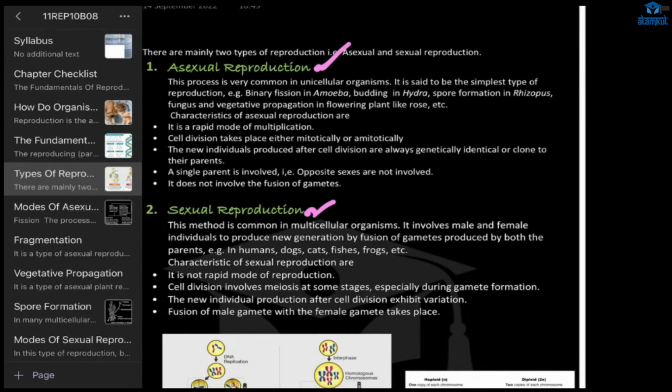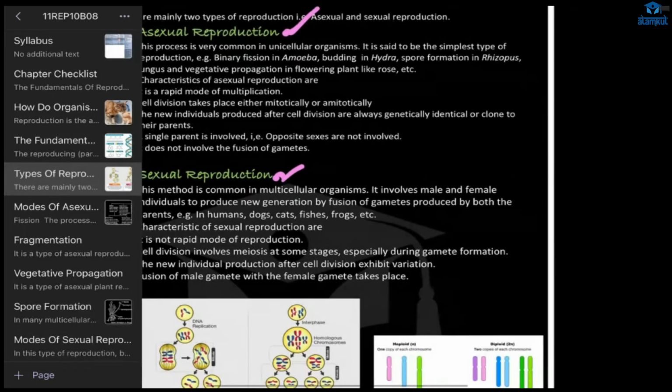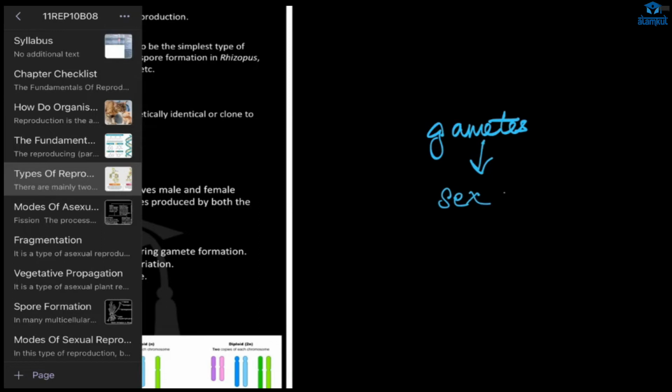Amoeba, yes, the unicellular organisms, right? Yes, and also Hydra, all the unicellular organisms. Now in this asexual reproduction, there is no requirement of two parents. One parent is enough, and there won't be any fusion of gametes. What are gametes? They are the sex cells, from male and female. The gametes fuse and form a zygote, and from that a new individual will be formed.